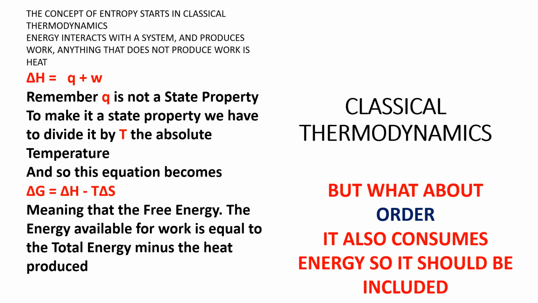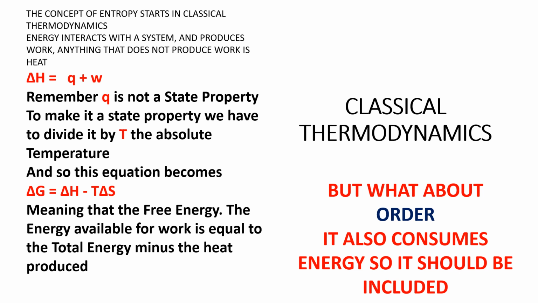Entropy comes from 19th century thermodynamics, previously from Carnot's work. The first law states that energy interacts with the system and produces either heat or work. Work is transport of a force. So delta H equals Q plus W. These two quantities, heat and work, are not state properties.